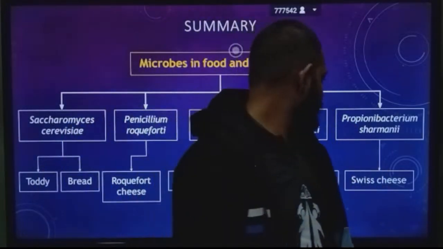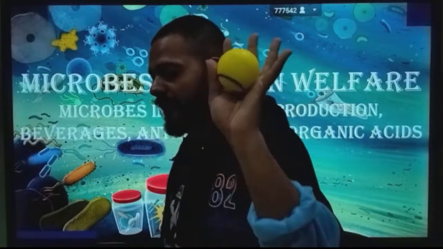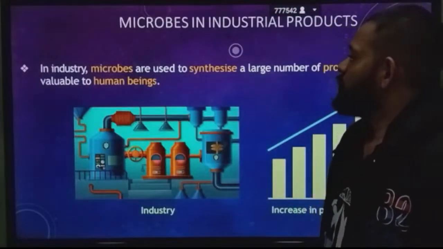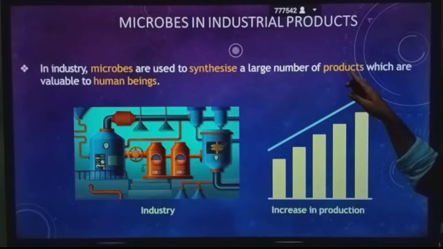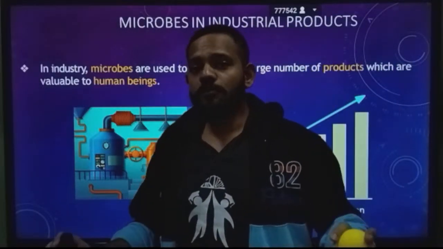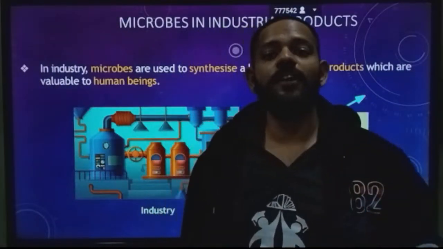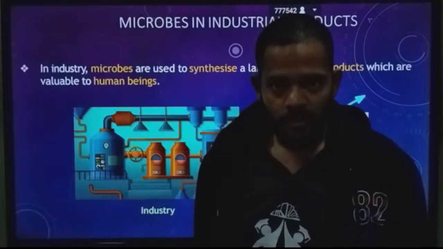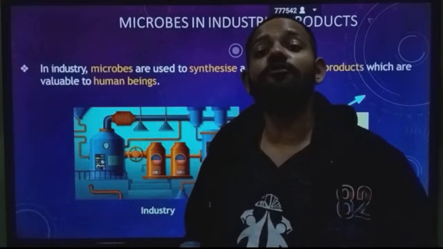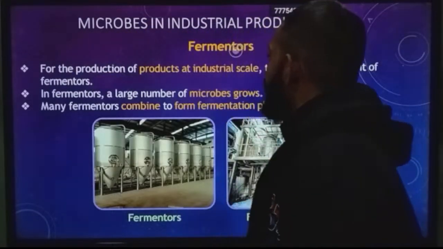So these are all different microbes which we studied previously in the chapter related to the household. Now this second part is related with the organisms which are used in industries, on industrial level. In industries microbes are used to synthesize a large number of products which are valuable to humans. We use microbes on a very large level. Now we are not talking about a single family, we are talking about the whole population. So in this part we are talking about the use of microbes on a very large scale for human welfare. Let's get started.